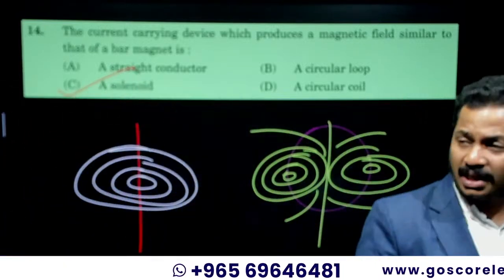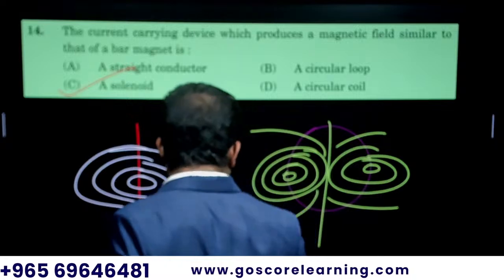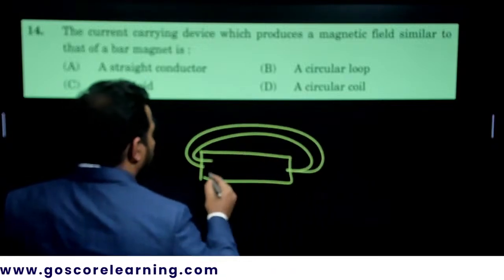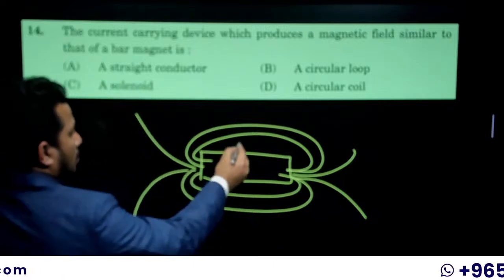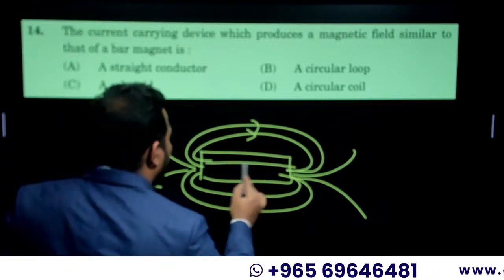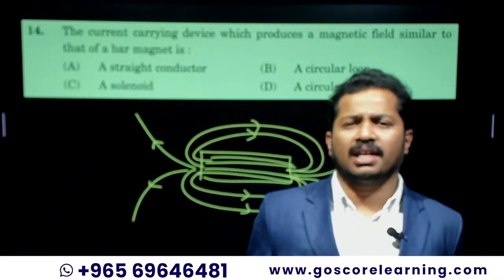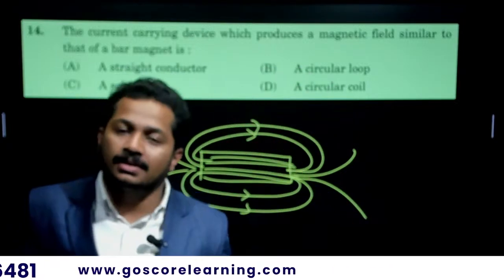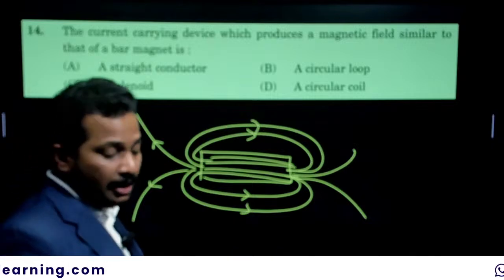Then what is the magnetic field produced by a solenoid? It is similar to that of a bar magnet. You know that, right? What is the magnetic field produced by a bar magnet? This is a bar magnet, and the magnetic field produced by it is like this. Inside the magnet, the magnetic field lines are uniform. Same kind of magnetic field is produced by a current carrying solenoid, and we have discussed that a current carrying solenoid will act as a bar magnet, showing similar properties as a bar magnet.